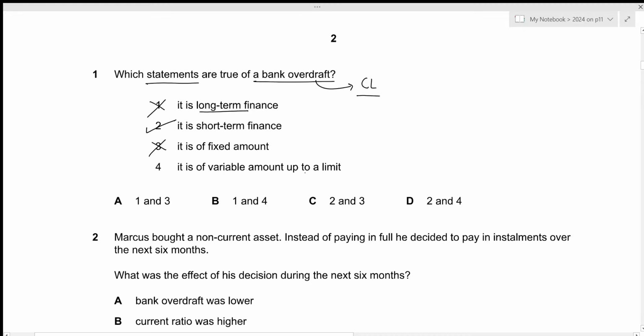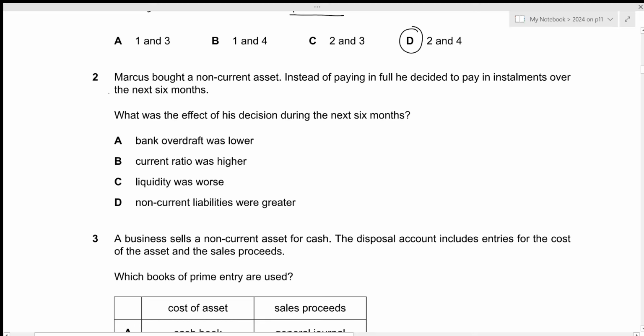So it will be a variable amount, but up to a certain limit, because there will be a maximum limit up to which you can withdraw from your bank account as part of the bank overdraft. So 4 will be correct. The answer we're looking for should include 2 and 4, which is given by option D. That is all for the first question. Let's move towards the second one.